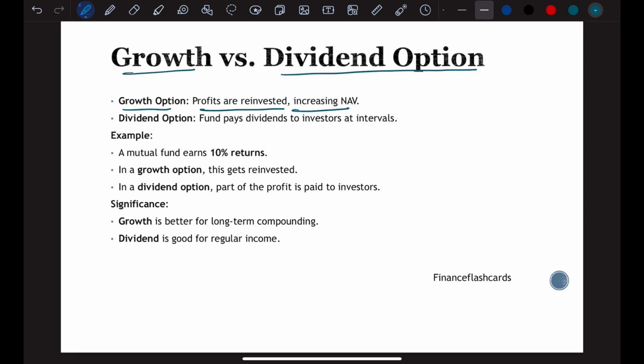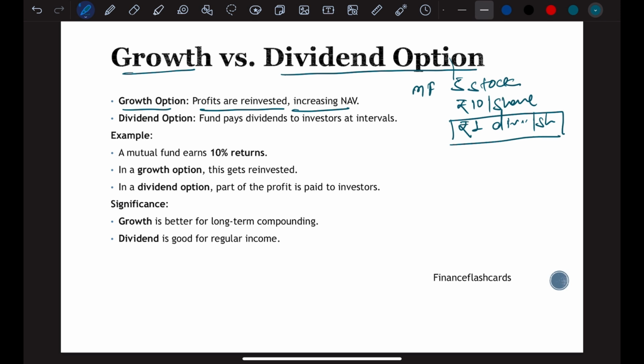Let's say there is a mutual fund which has 5 stocks and each stock delivers a profit of, let's say, 10 rupees per share, and the company announces that it will pay 1 rupee as dividend per share. So in a growth fund, your 1 rupee will be reinvested into the mutual fund so that its NAV will increase, and so does your return.